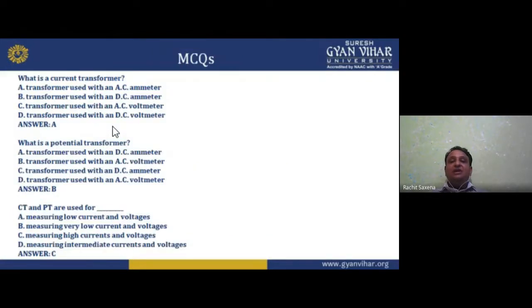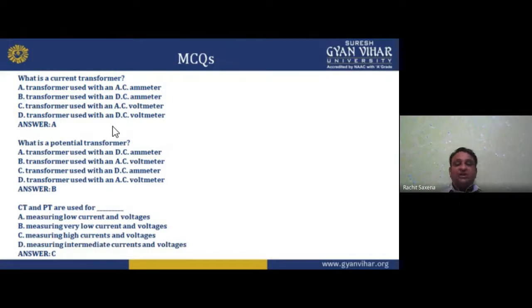Now these are multiple choice questions related to this topic. What is a current transformer? A: a transformer used with an AC ammeter, B: a transformer used with a DC ammeter, C: a transformer used with an AC voltmeter, D: a transformer used with a DC voltmeter. My dear student, a current transformer is used for current measurement, so obviously I am using an ammeter, an AC, alternating current ammeter. So the option is A.